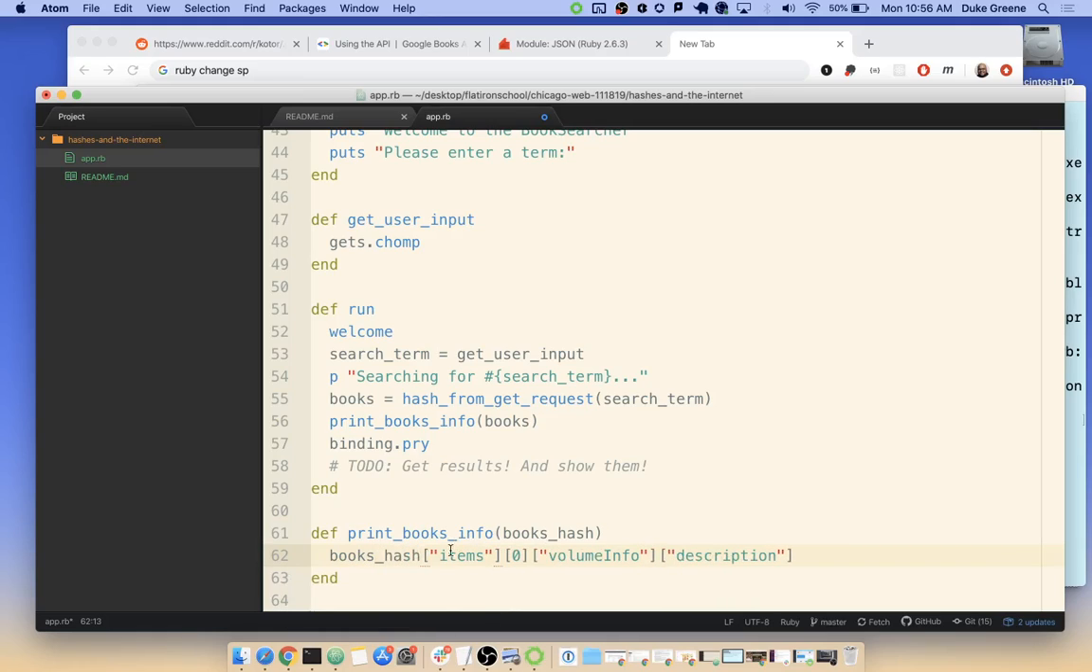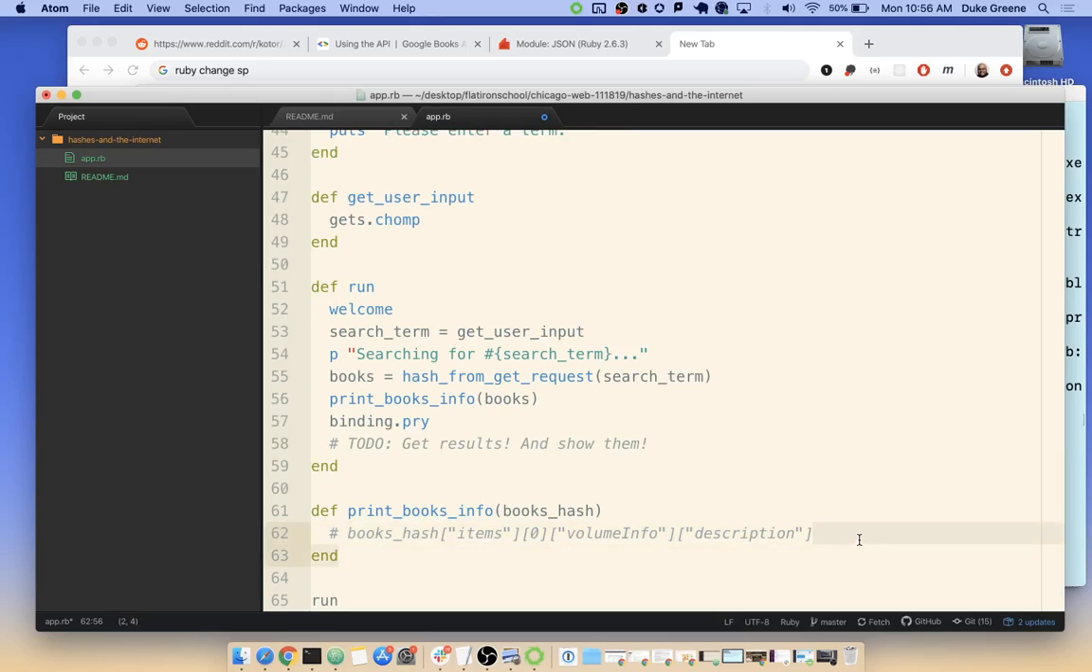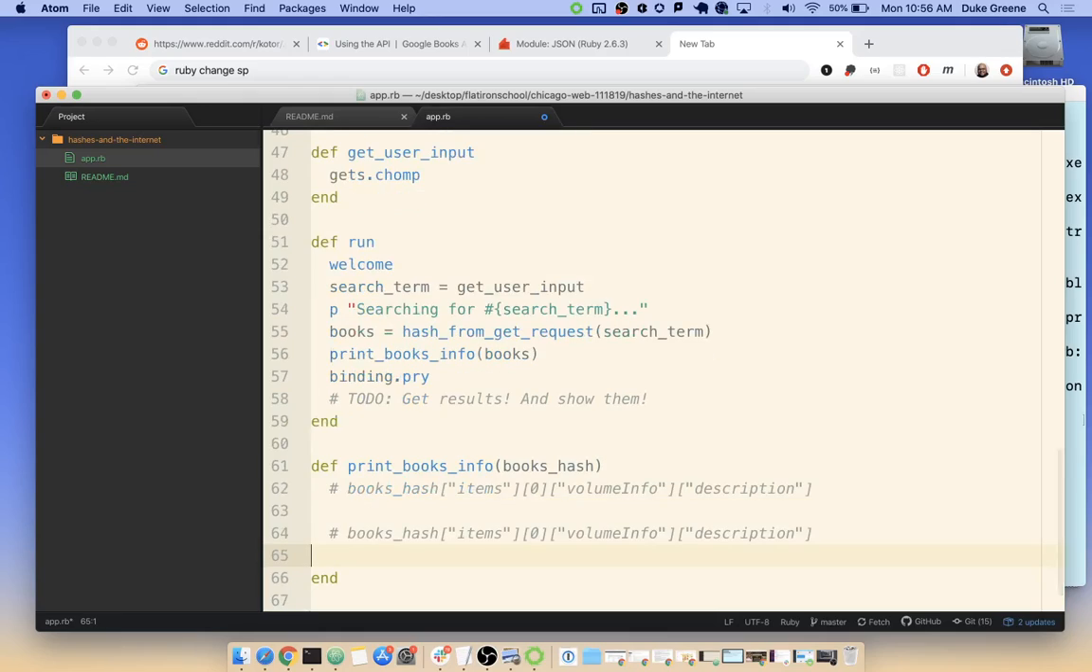Here's how I do this refactoring. If I remember that I have items 0 volume info description, I keep that here, right? And I remember it as a comment. And then I try to blow it out so that it's a multi-step thing. Instead of just saying at 0, then at 1, then at 2, I want to put that into a loop as fast as I can.